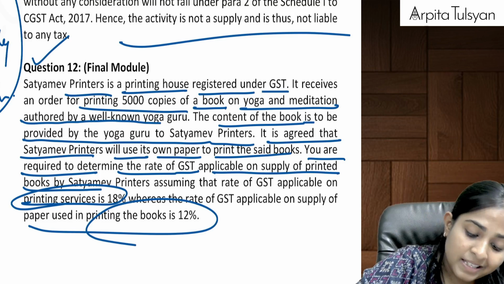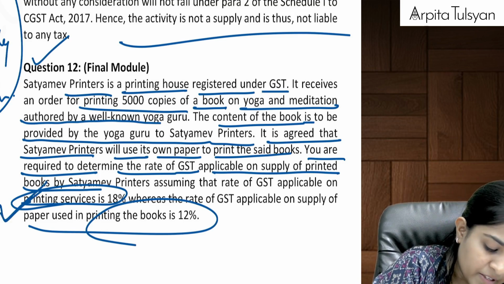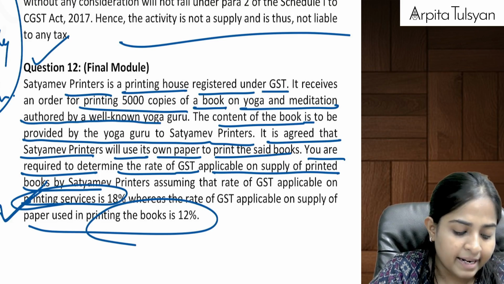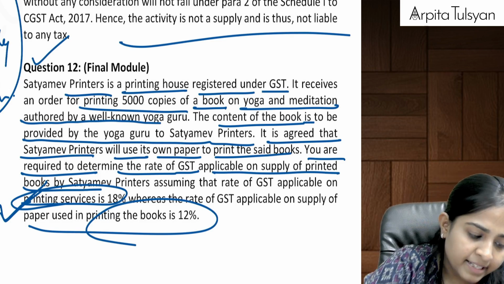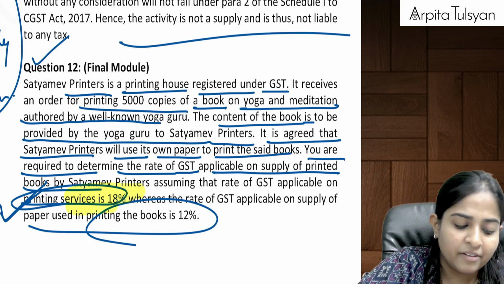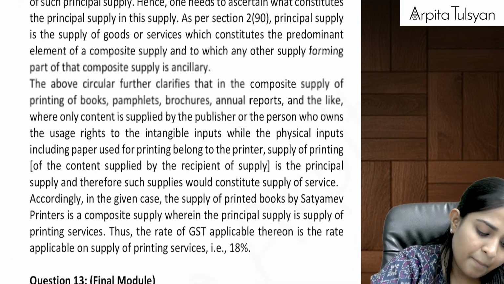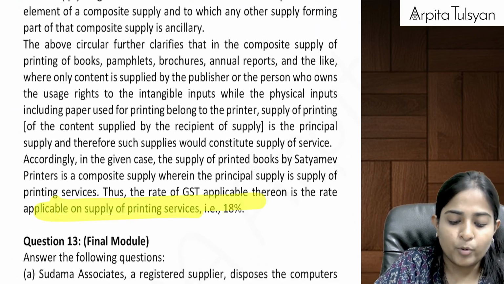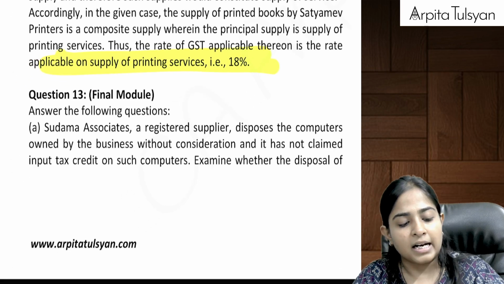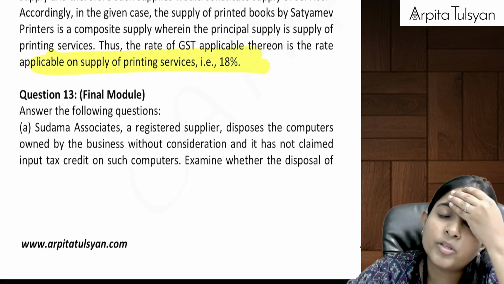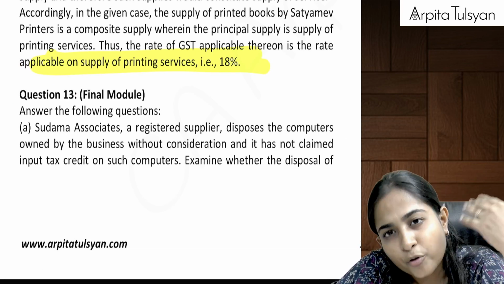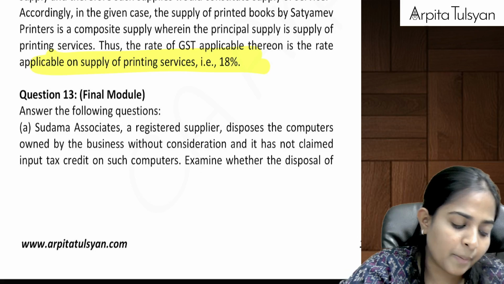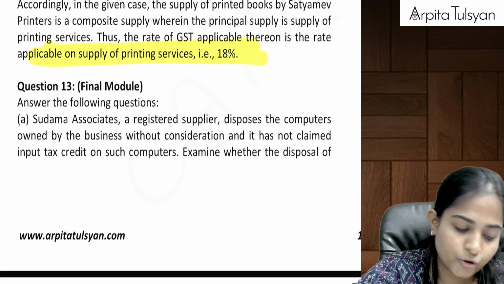Main supply, principal supply will be printing services. If principal supply is printing services, can we say the rate of GST applicable is equal to 18%? Yes, so you will have to explain. First, how will you write the answer? First, you will have to explain that composite supply printing provision. Okay, then in the second paragraph, you will have to relate it to the above provision. And in the third paragraph, you will have to give the conclusion.